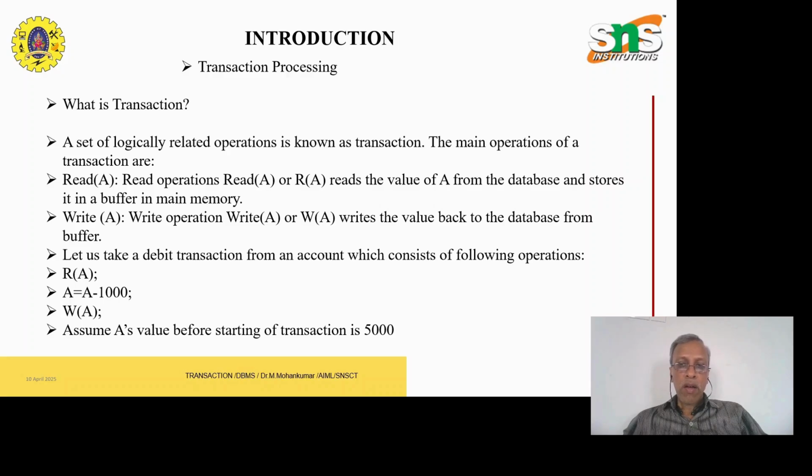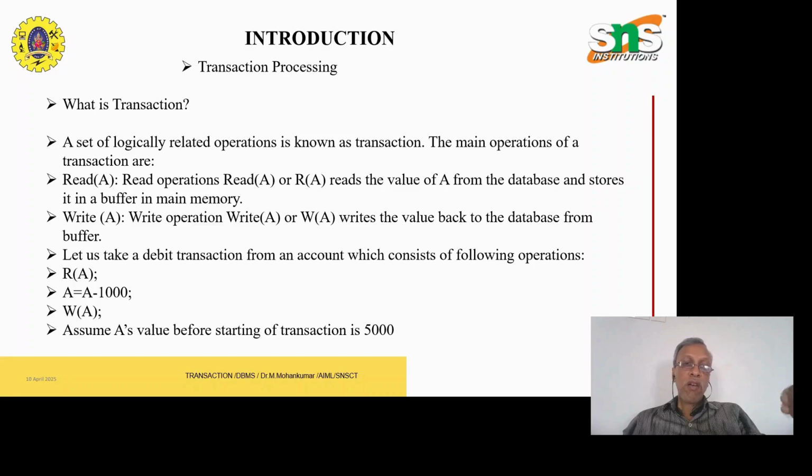Before purchasing the order, before making a payment, I am keeping that particular product in the cart. That cart is called a buffer, the main buffer in main memory. It may be kept for a long time, or some products have a limited period or validity offer. At that time, it will be kept in buffer memory.